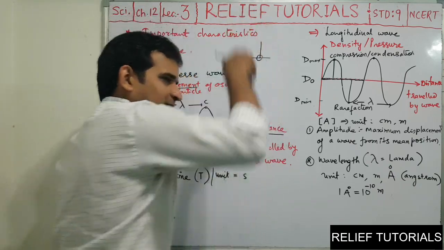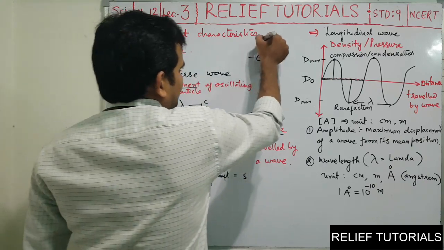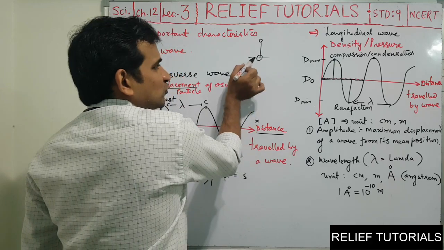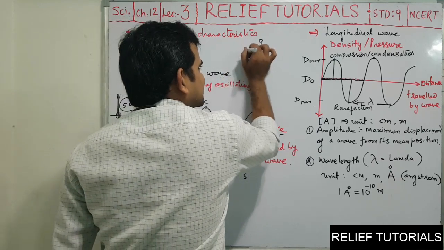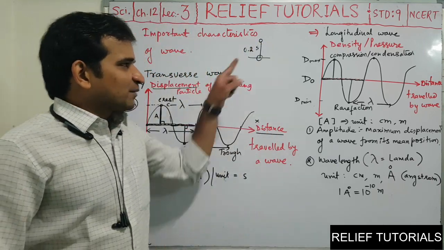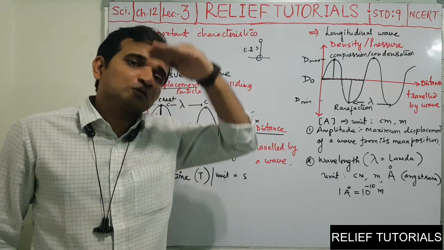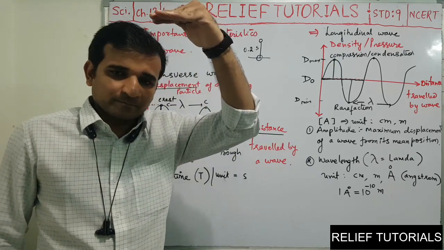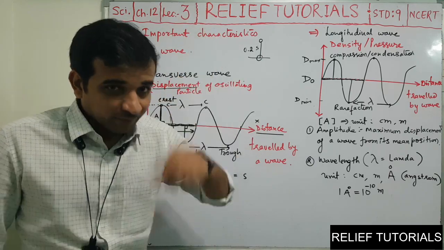It goes up, then mean, then down, and then mean. So that oscillation is completed. Let us say the time required to move from the mean position upward takes 0.2 seconds. It is the time required to move from mean to just upwards. It is not one oscillation. It is not one vibration. It is not one wave.